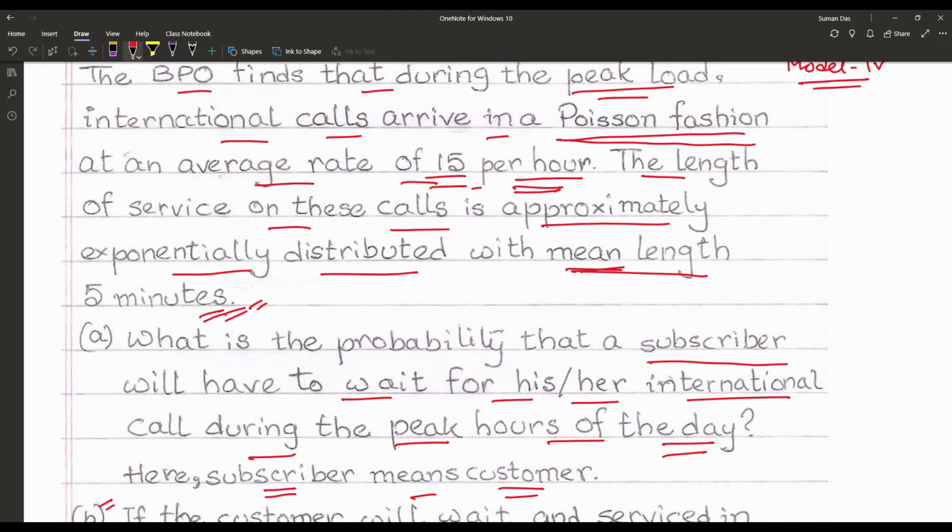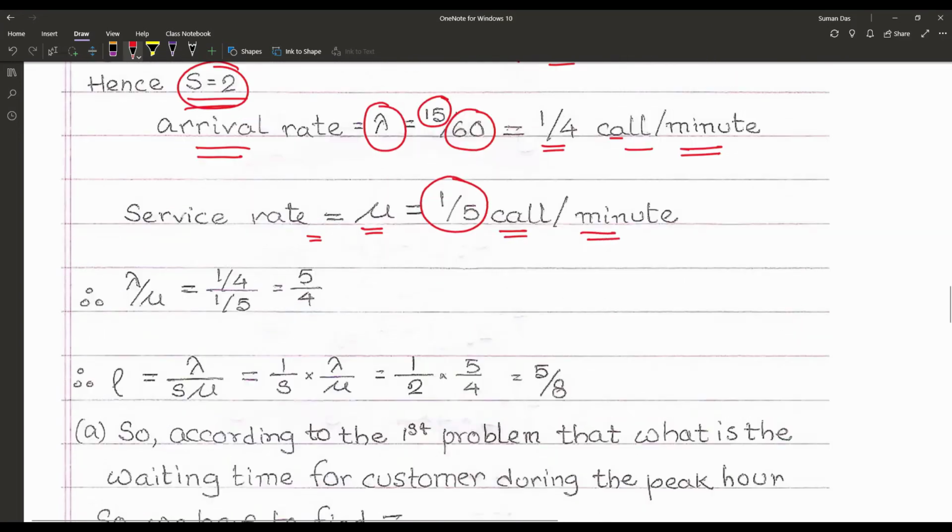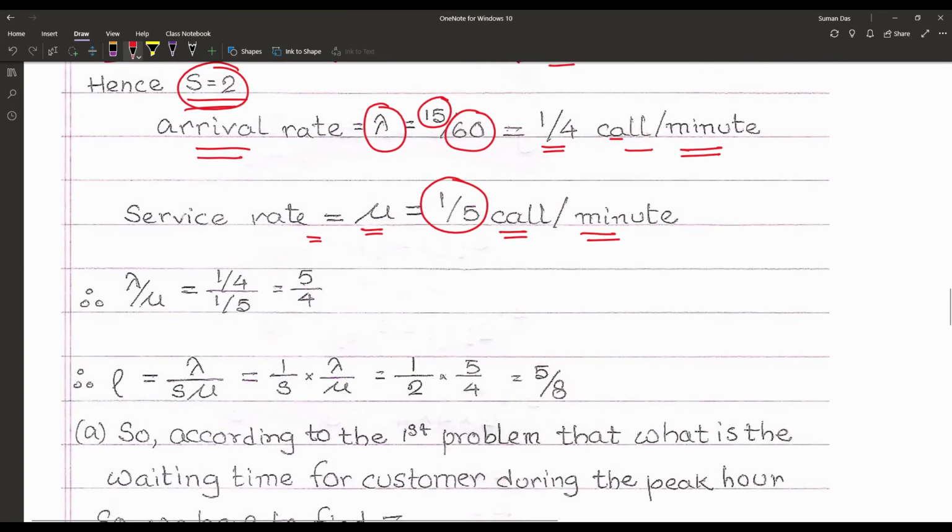That means in 5 minutes 1 call, and for the arrival, that is 15 per hour, that means 15 by 60 per minute. So what is lambda upon mu? That is 1/4 upon 1/5. So that is 5/4, that is our lambda upon mu.